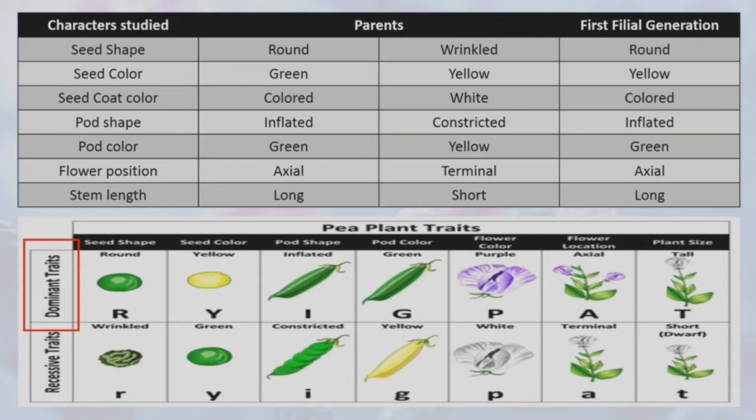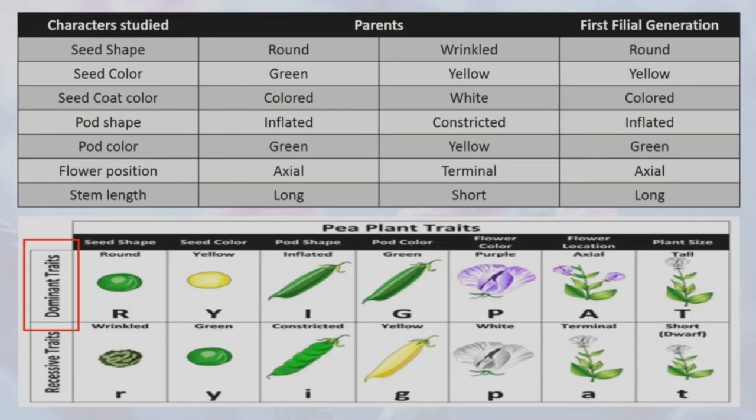For the seed color, we have green as dominant and yellow as recessive. For seed coat color, we have colored as dominant and white as recessive.